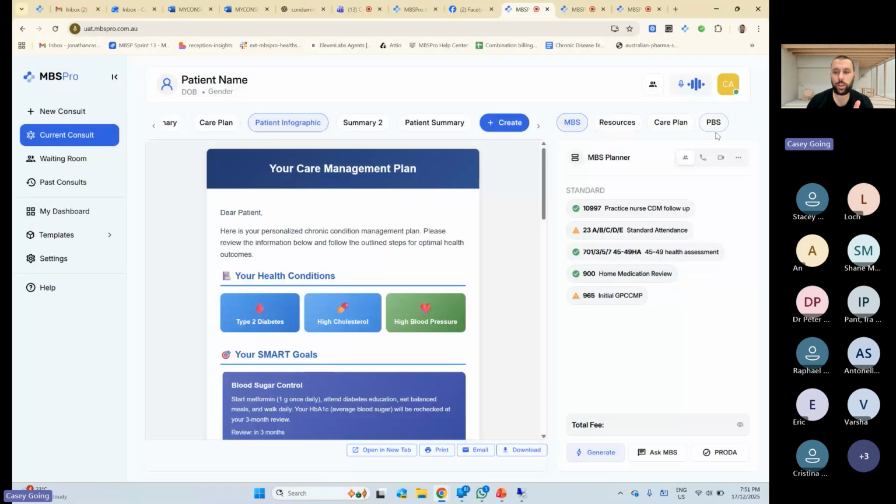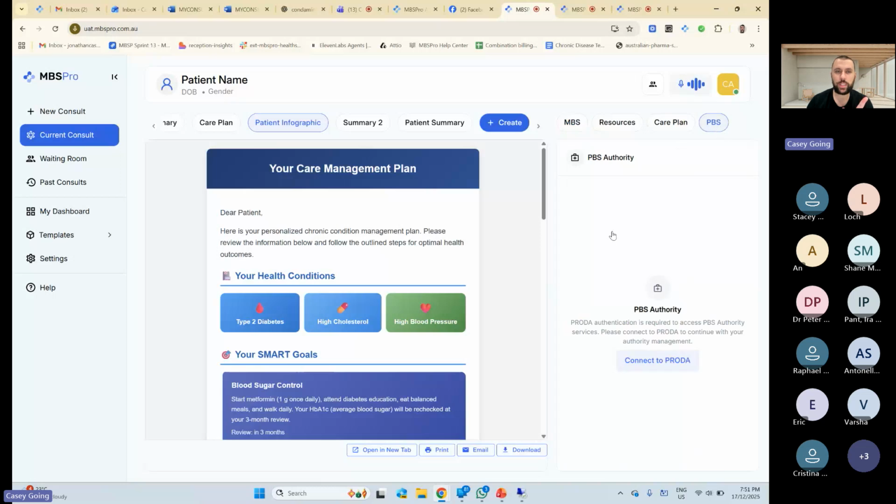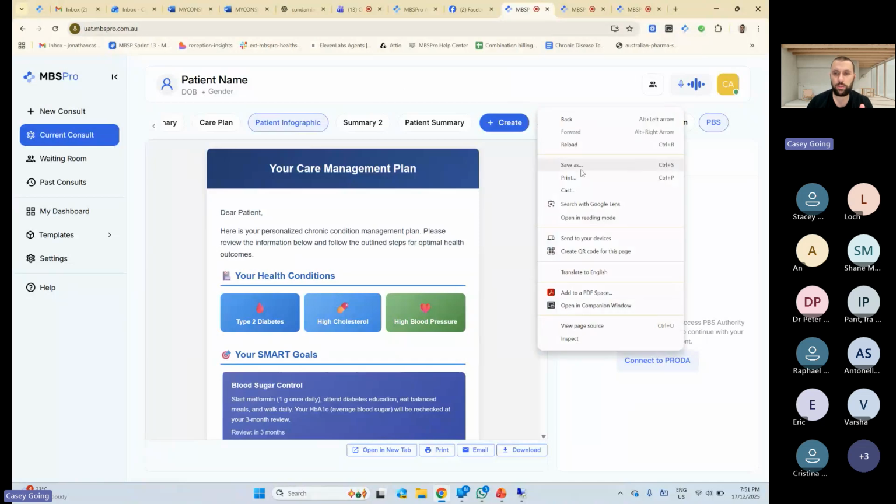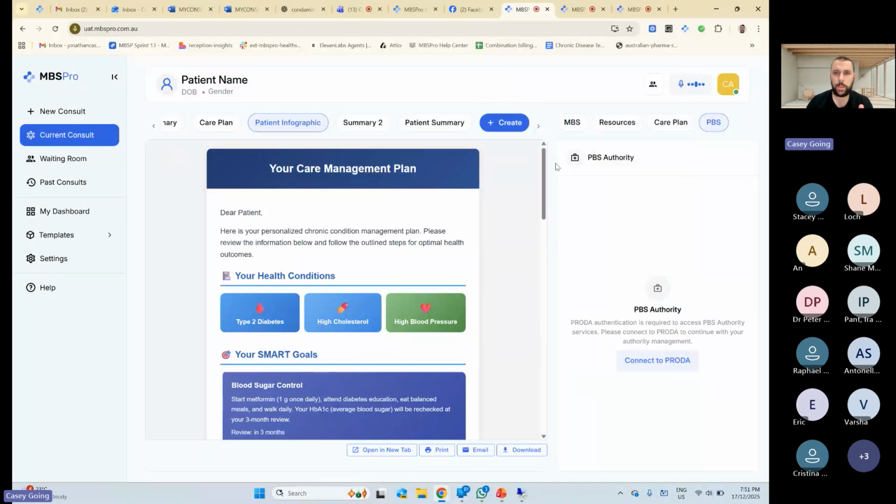Now, the other thing that I wanted to show you is PBS authorities. So this is where it lives. This is our co-pilot. This right-hand side is our co-pilot. And let me show you what our overlay screen looks like, just to show you. What am I doing? Here it is. So it's called a companion window or overlay window. It should be available pretty much.